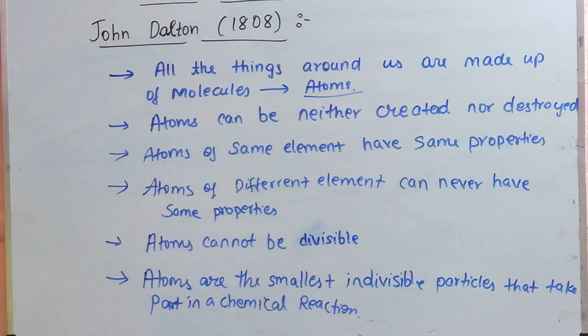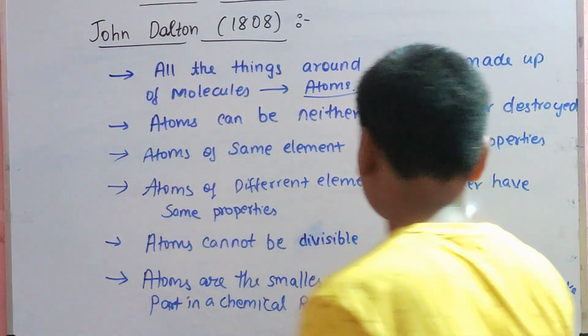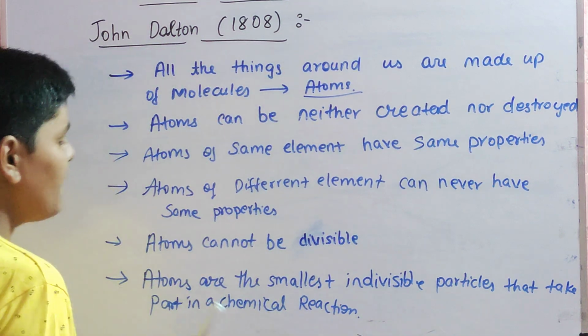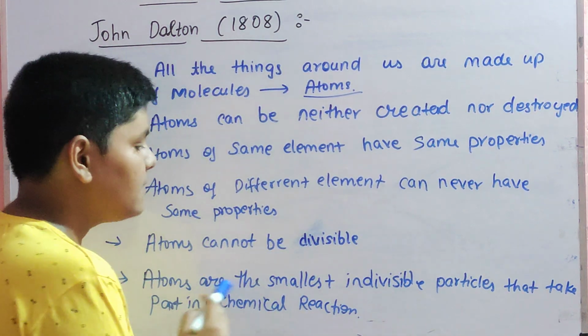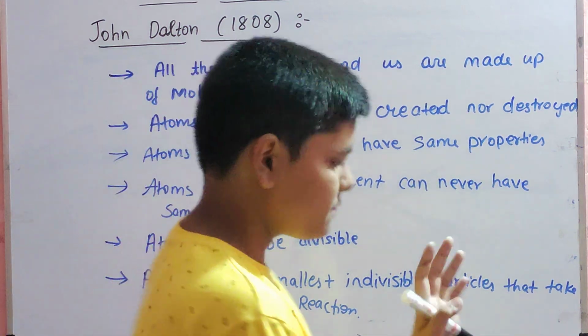So these are the 6 major points which he gave. He also gave many other points, but these are the main ones. All the things around us are made up of molecules which are in turn made up of atoms. Atoms can neither be created nor be destroyed. Atoms of the same element have the same properties. Atoms of different elements can never have the same properties. Atoms cannot be divided. Atoms are the smallest indivisible particles that take part in a chemical reaction.